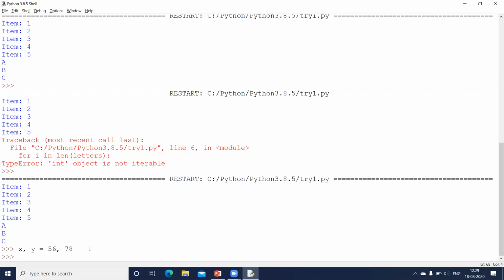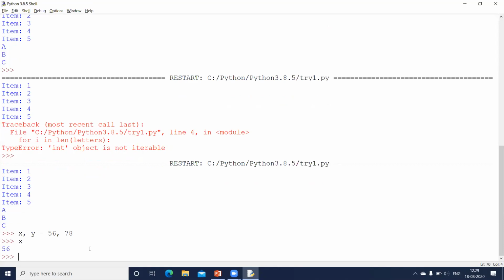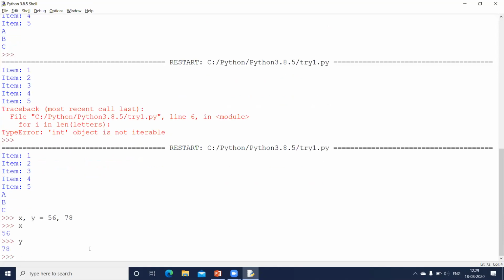There's no error here, so it is possible. The value of x is 56. The value of y is 78. That means multiple assignments can be done on the same line, using a single equal to operator, with the variables and the values separated by a comma.